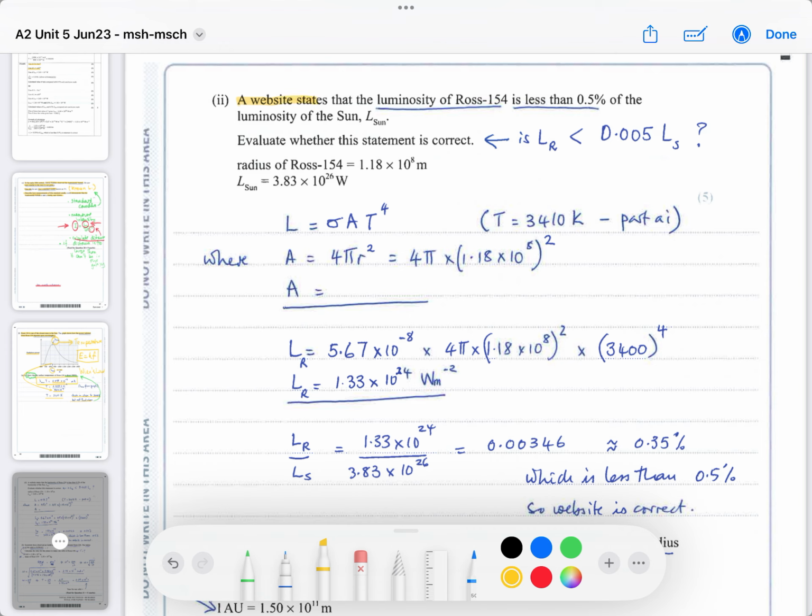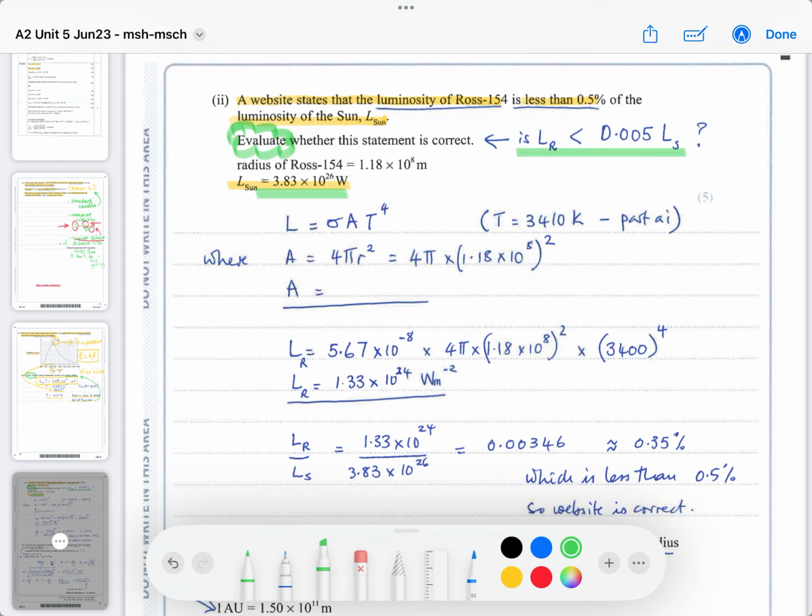Part 2, it says the website states that the luminosity of this star is less than 0.5% the luminosity of the sun. All right, well, we know the luminosity of the sun because it's our closest star and we've measured it. Evaluate whether this statement is correct. It means another show that. Show that the luminosity of this Ross star is less than 0.05 of the luminosity of the sun. Well, we know 0.05 of the luminosity of the sun will be this, multiplied by 0.05, so that you need to do.